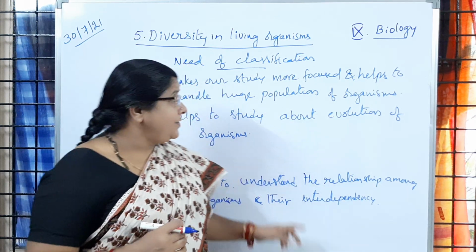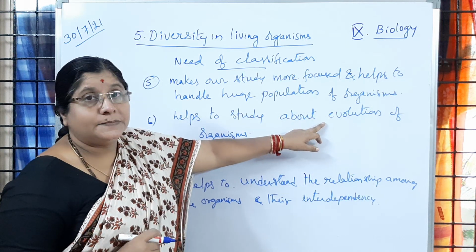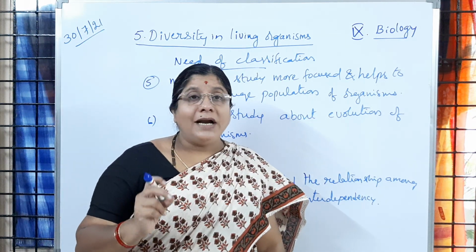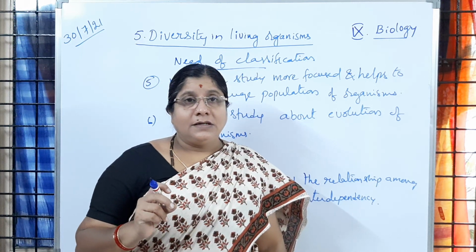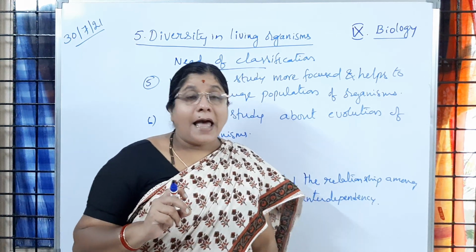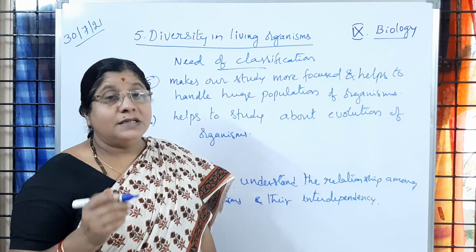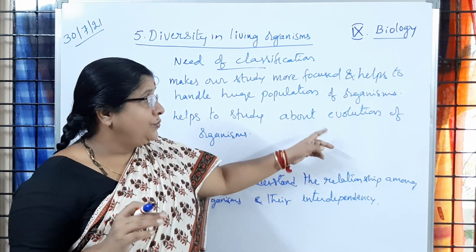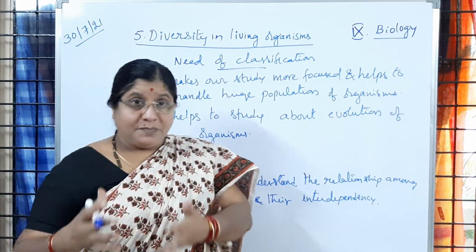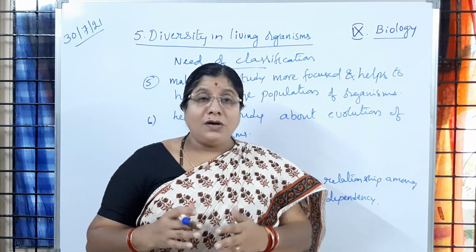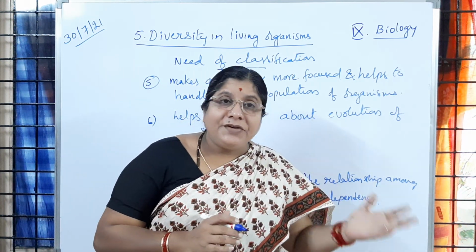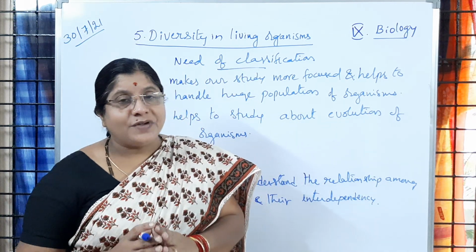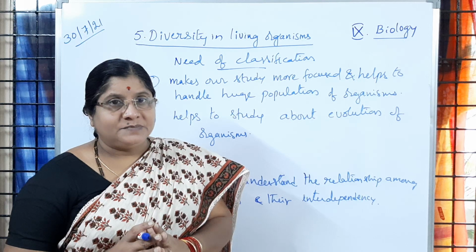So what do you understand by this evolution? Evolution means a slow and steady process which has happened in the living organisms, okay, to evolve the present organisms. So you know that from the primitive organisms only, the present existing organisms we are going to observe. Is it clear to you?